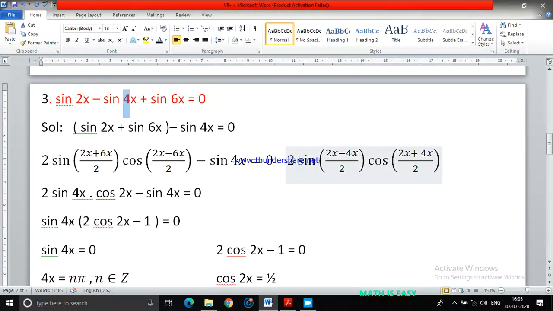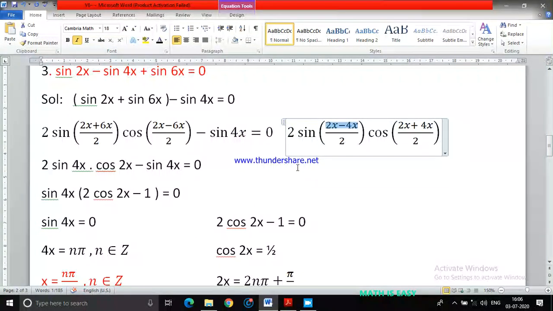So C minus D means 2x minus 4x by 2, and C plus D is 2x plus 4x by 2. Simplifying, 2x minus 4x is minus 2x upon 2, which is minus x. So sin of minus x gives minus 2 sin x.